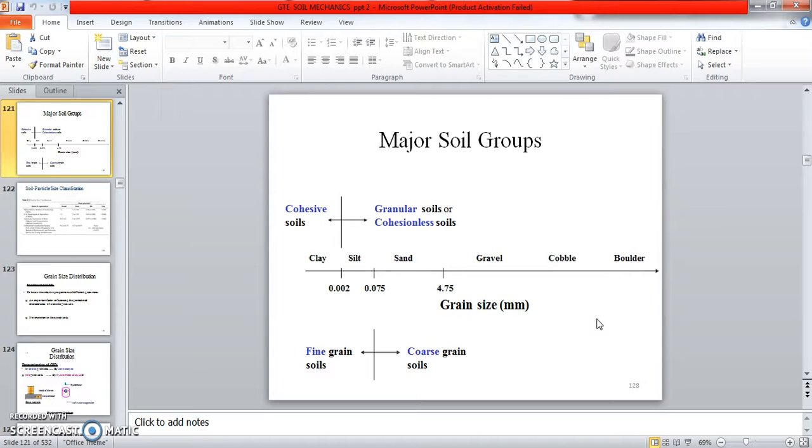Granular soil or cohesionless soil means gaps will be there. That is the looser state. Gravel, cobble and boulder. These are the different major soil groups. Fine grain soil and coarse grain soil. We are separating the major soil groups.